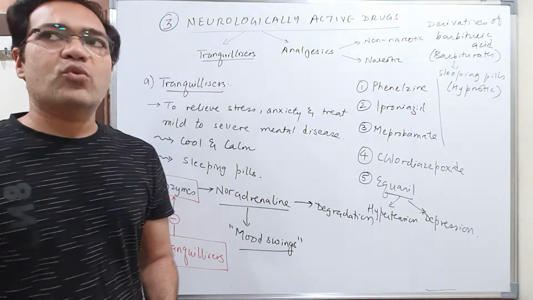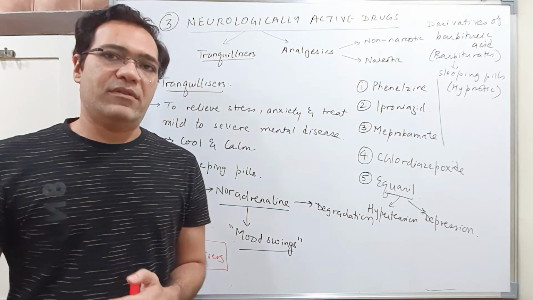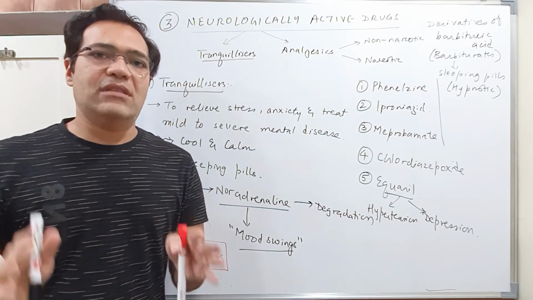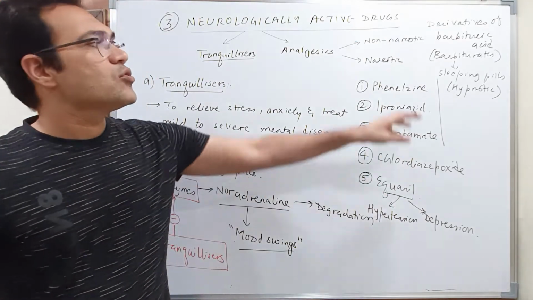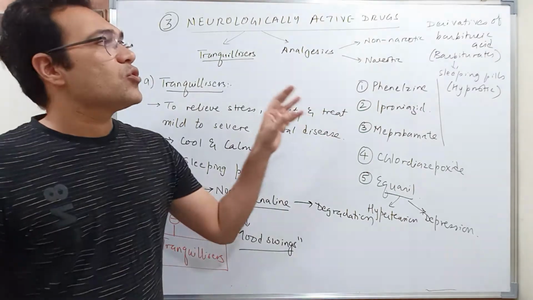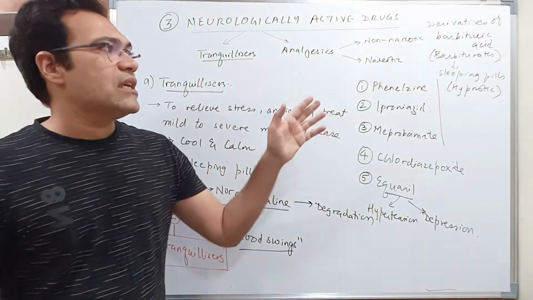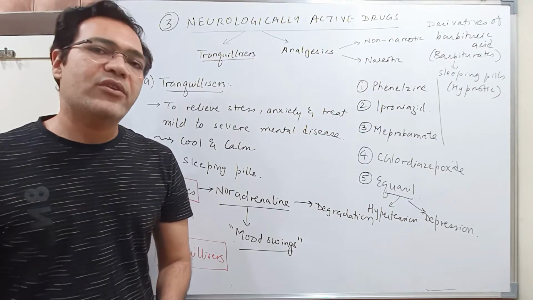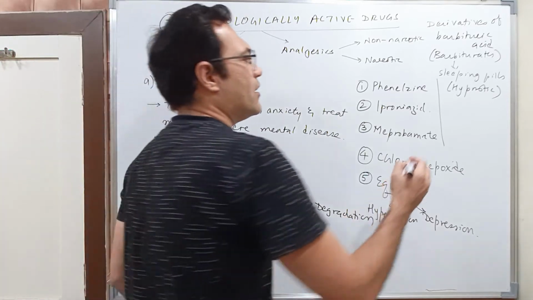Students, a hypnotic is any substance that will induce sleep. So these sleeping pills are all hypnotics. The derivatives of barbituric acid, also known as barbiturates, act as hypnotics and are used in sleeping pills. Now examples of such barbiturates are